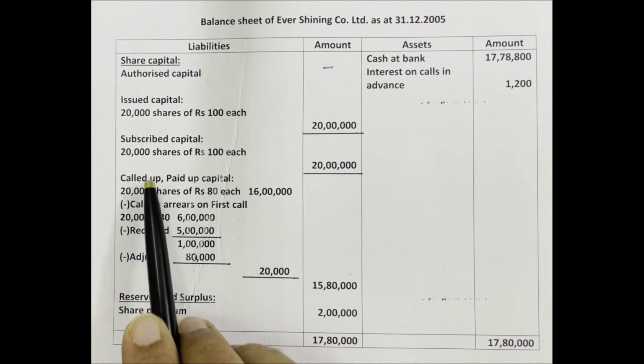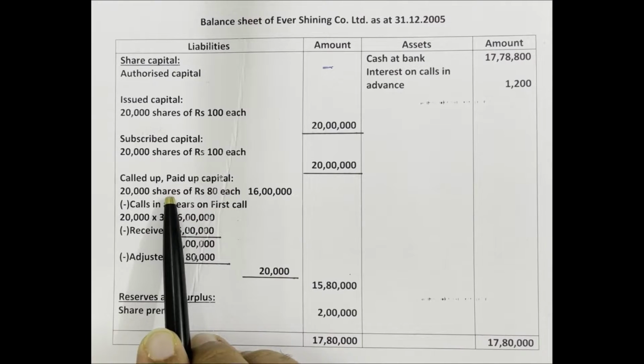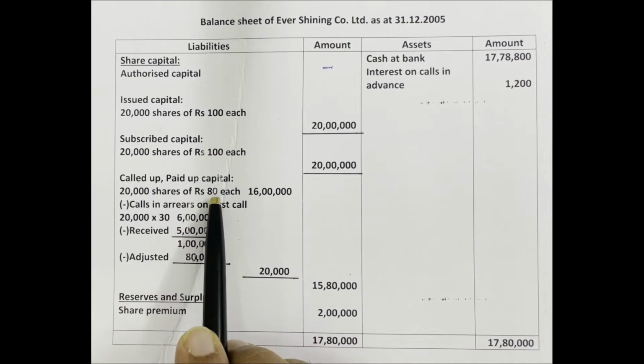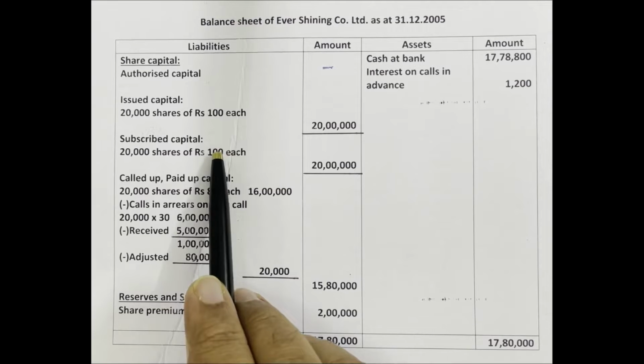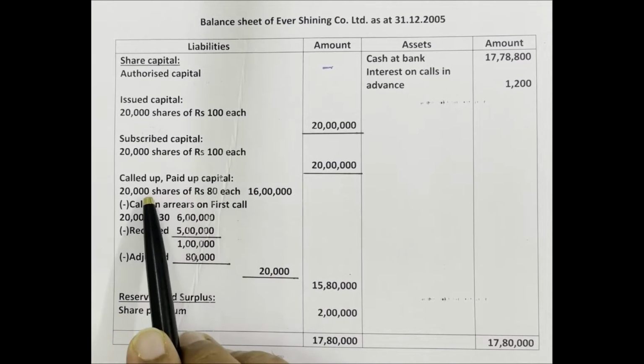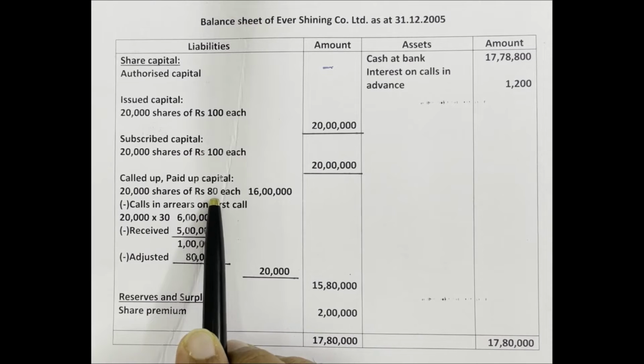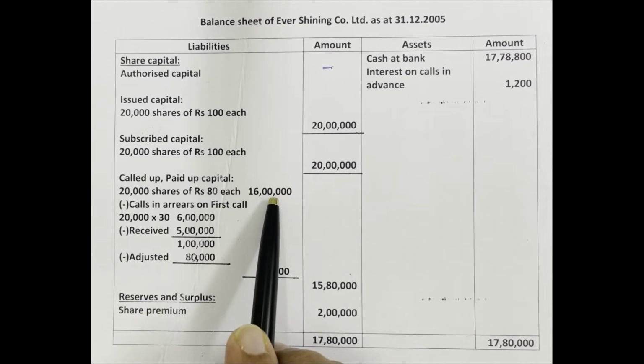First, called up capital. 20,000 shares, in the current year, out of 100, only 80 rupees the company called. The final call of 20 rupees the company is going to make next year. Therefore 100 minus 20, 80, we should write here. So 20,000 shares at the rate of 80 rupees each. Called up capital is 16 lakh rupees.